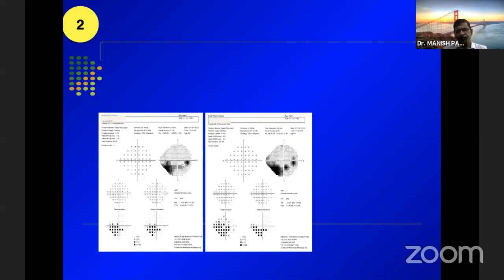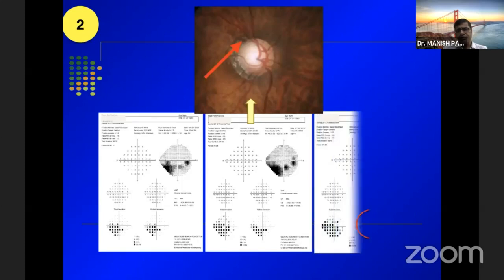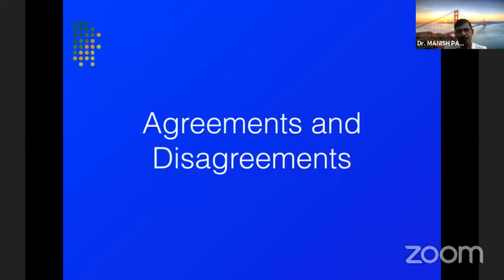Take another example of these visual fields. The patient is on medication, and we see two visual fields over a couple of years, and we see that it looks fairly stable to us if we look at it closely. But if we miss that disc hemorrhage in that eye, we'll possibly miss a further progression which is likely to happen. So clinical evaluation of the optic disc, in consideration to what we see in the visual fields or the imaging, is also mandatory to find out whether the patient is likely to progress or not.